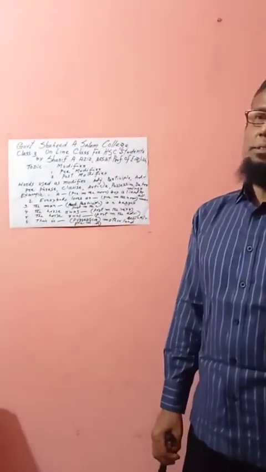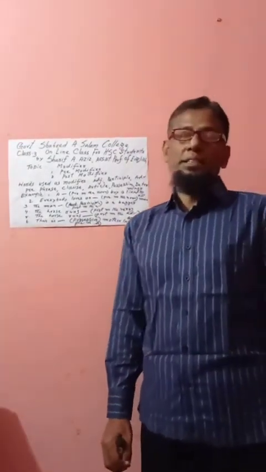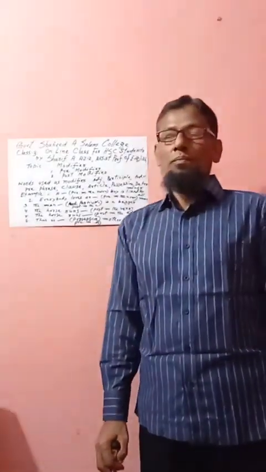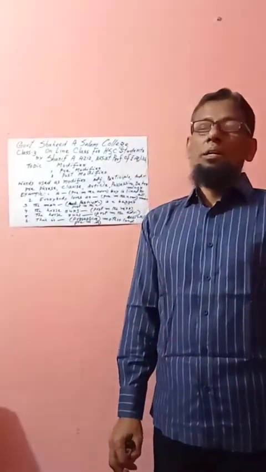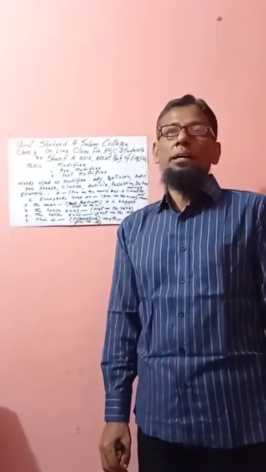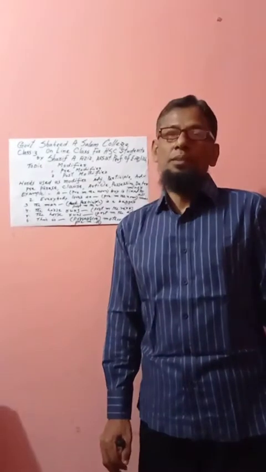Dear students, a modifier is a word placed before a noun or noun equivalent. It is of two kinds, pre-modifier and post-modifier.